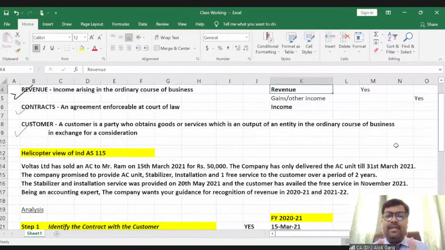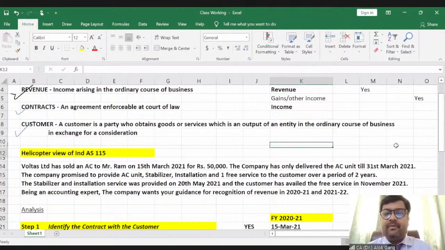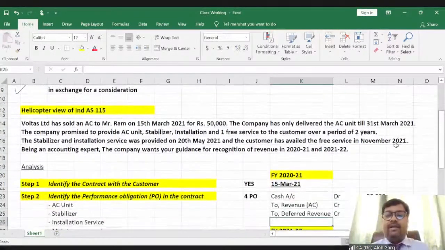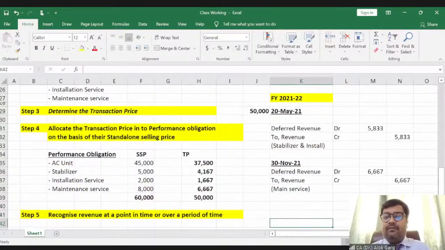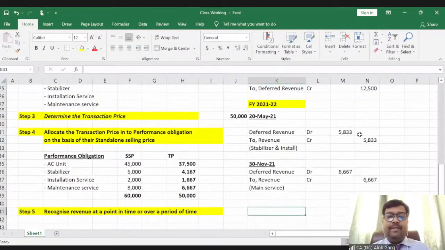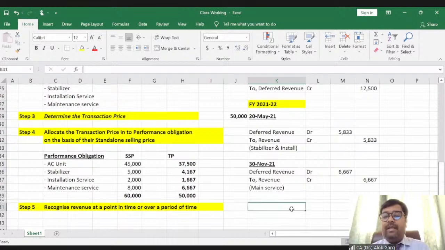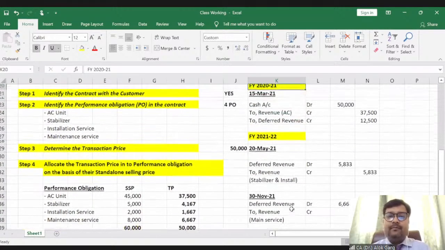But just for the sake of a helicopter view, have we understood these 5 steps? And why we have done this exercise? I hope it is clear to everyone, friends. Let me know if you have any doubt. Then we'll move on to our main agenda one by one.